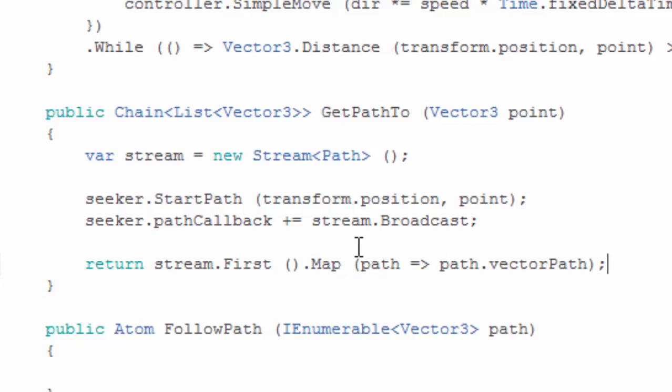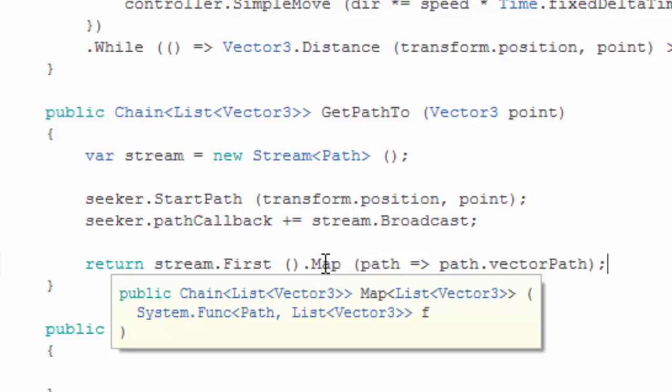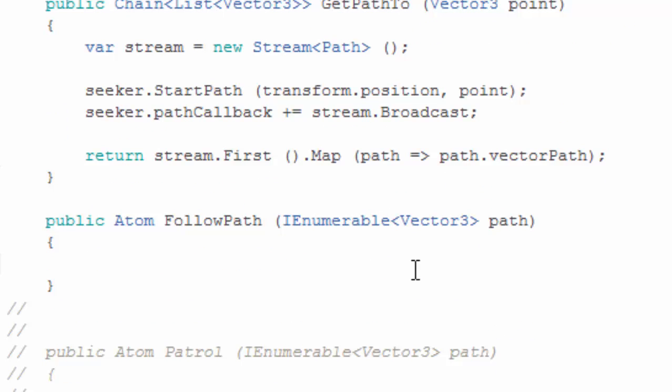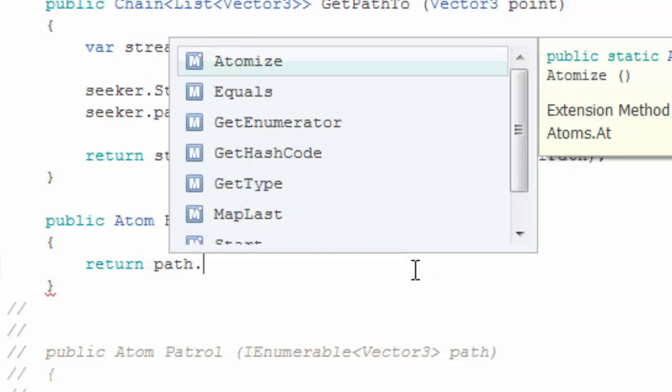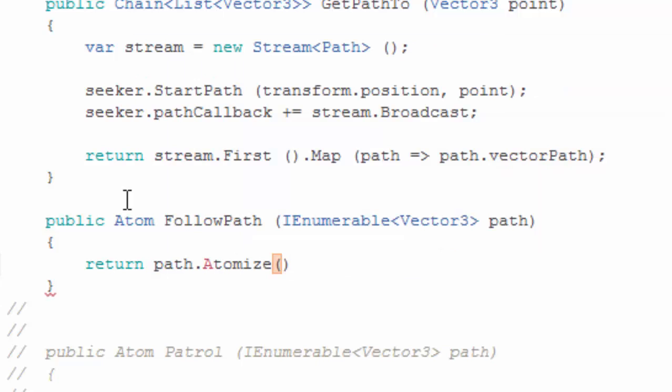And with this we get back what we wanted, which was a list of the future with a list of the points of the path. And finally we're gonna do a function that follows a path, and this is going to be really easy since we already have the walk to atom, and we are going to first convert the path to a sequence using the atomize.